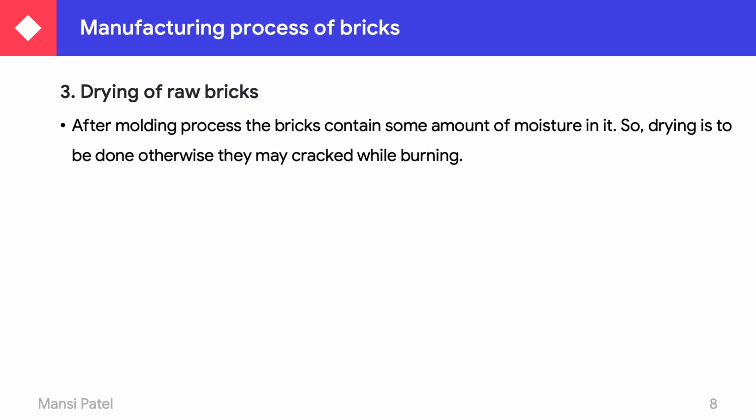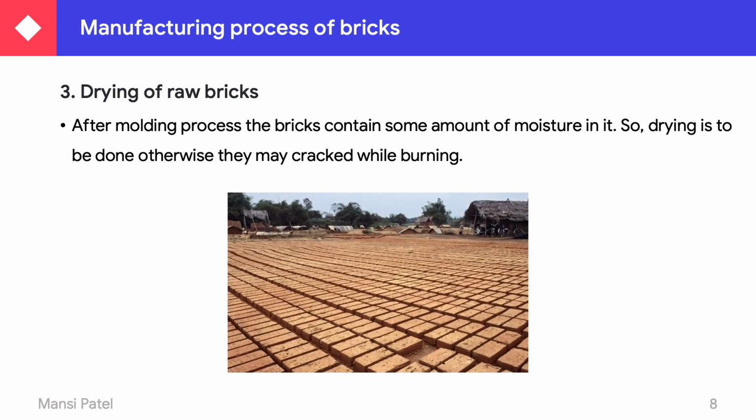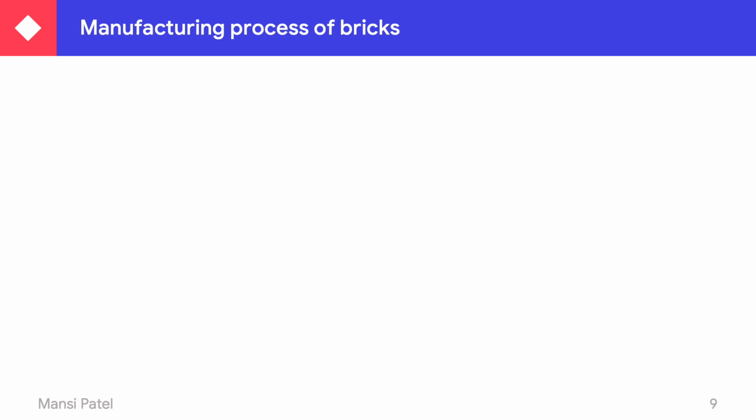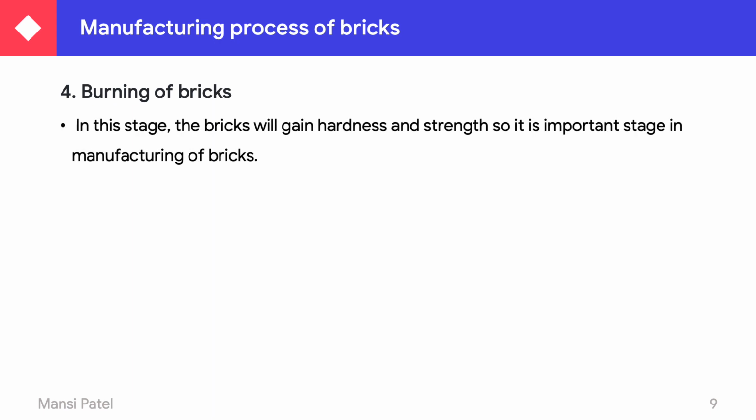After the molding process, the bricks contain some amount of moisture. So drying is to be done, otherwise they may crack while burning. Like in this picture, the drying of raw bricks. After drying, comes burning of bricks. In this stage, the bricks gain hardness and strength. So it is an important stage in the manufacturing of bricks.